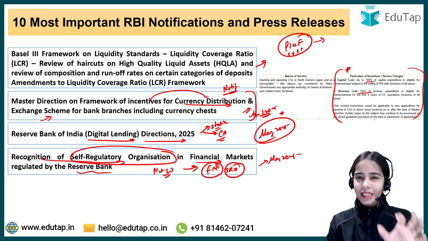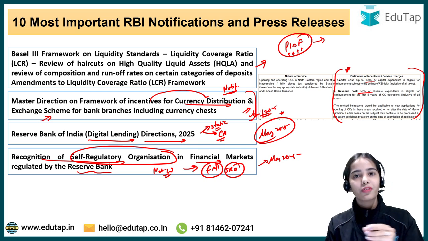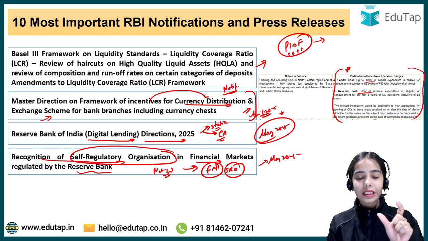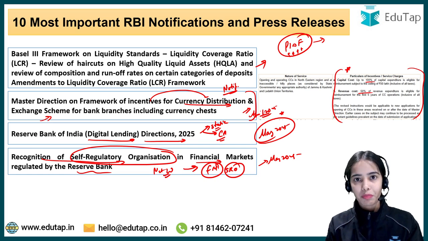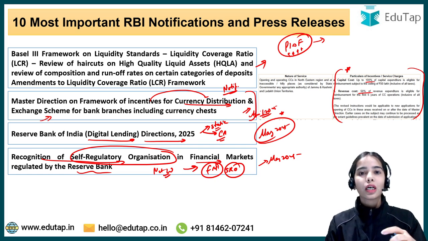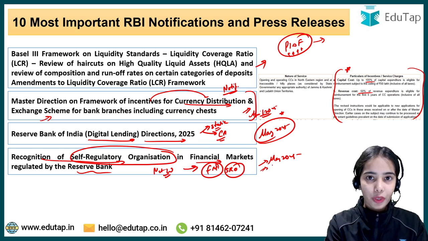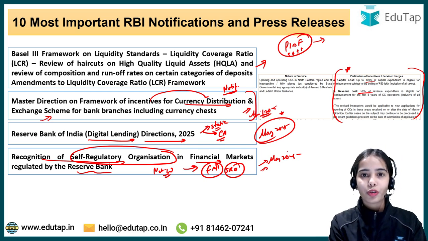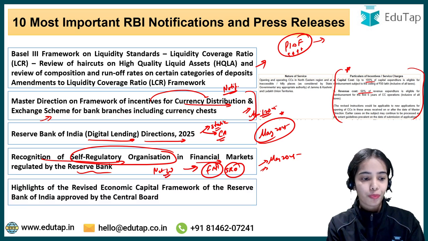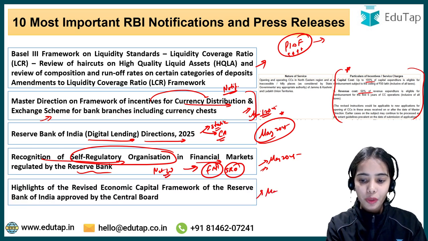Okay, so SRO is an important topic from the descriptive and objective point of view, and the data points of the SRO you have to remember, especially the net worth, and that the SRO can be established as a section 8 company, and such important data points. So this is from May 2025, so this at least you should be following from the SRO point of view. Next is, this is also from May 2025.